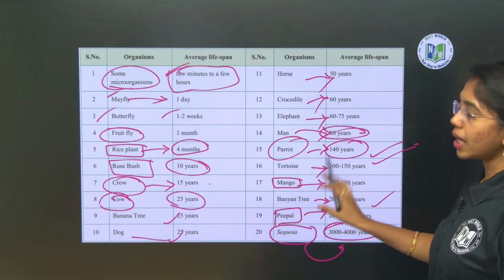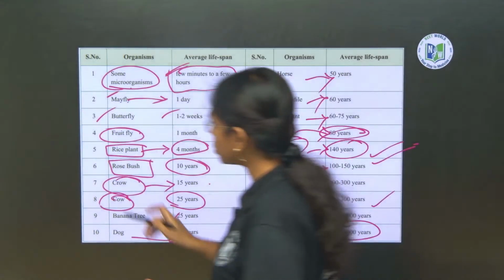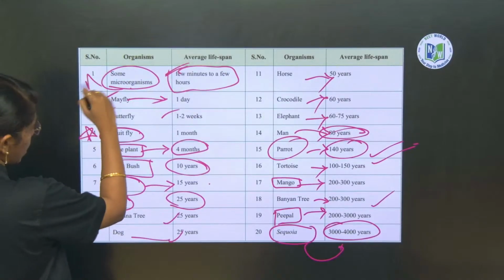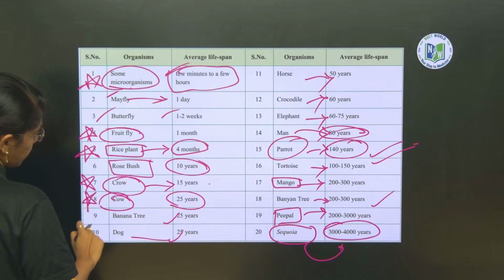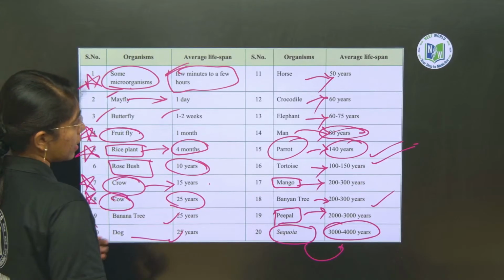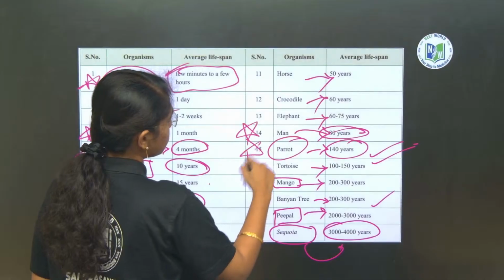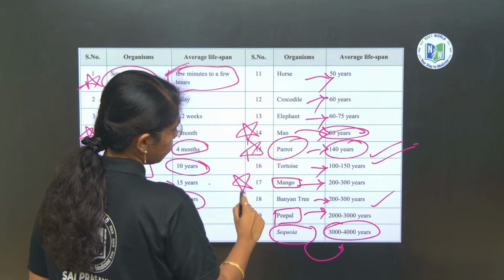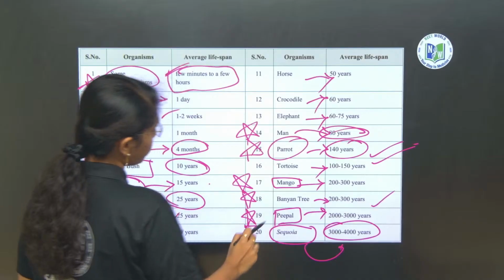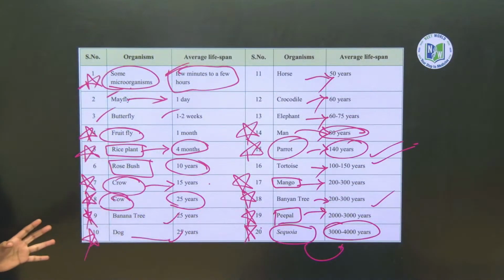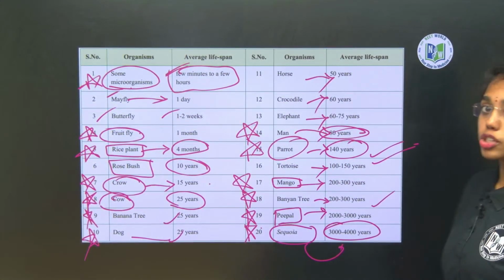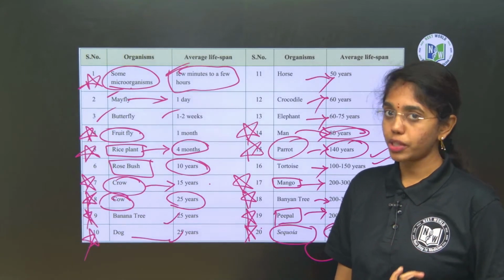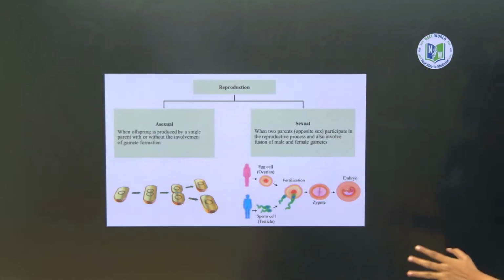From this table, which you have to remember for the most is, of course, fruit fly you have to remember, microbes, rice plant, crow, cow, banana tree, and here man, you know, parrot is important, and then mango tree, banyan tree, peepal, and sequoia. These lifespans you have to remember for sure ma, okay. Clear with the lifespan? So, the average lifespan is different for different organisms, even though the size of the organisms will be same, but lifespans will be different. That is the basic point to be conveyed.